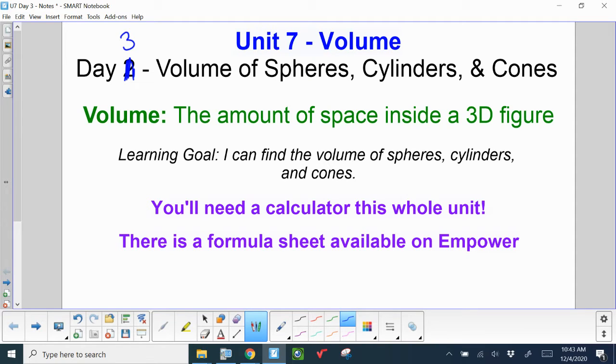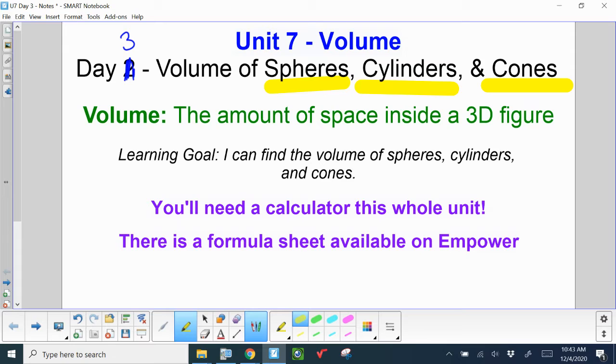Today is day three. We are going to talk about volume of shapes starting today, and we are going to specifically focus on the three-dimensional shapes of a sphere, a cylinder, and a cone. All of these shapes have something in common, and just so you're aware, volume, once again, is the amount of space inside a three-dimensional figure. So all of these shapes, a sphere, a cylinder, and a cone, only exist in three dimensions.